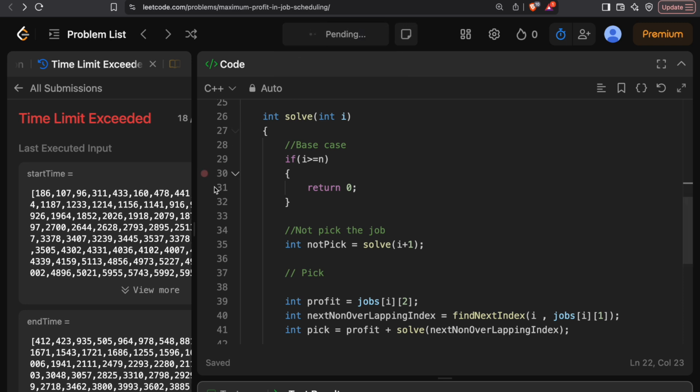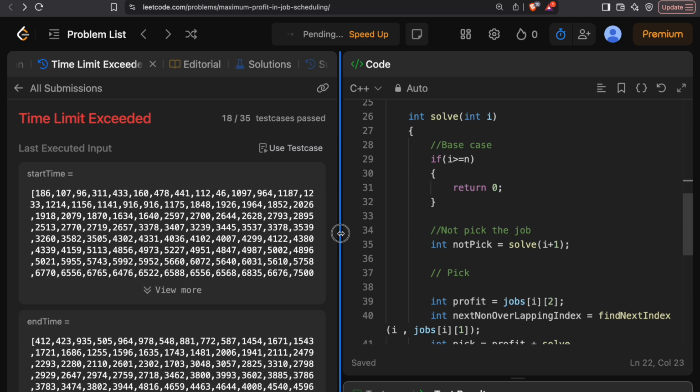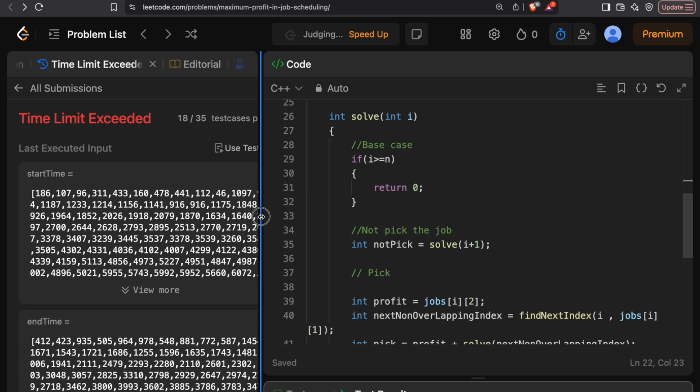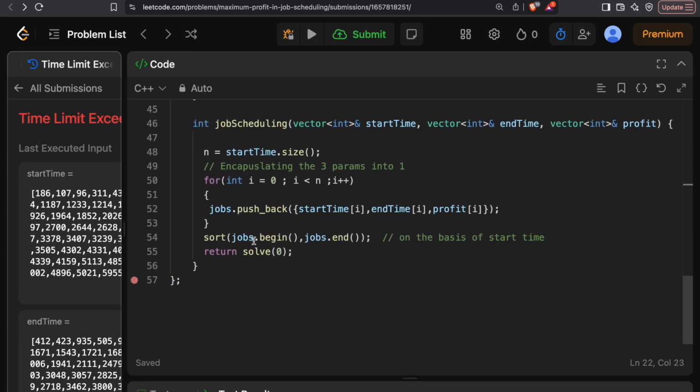So of course even that is too much, so now we need to basically look for the big fish. Even this will give a time limit exceeded error. Right, so now we have to look for the big fish. So let's memoize the solution, and memoization is very easy. All we need to do is just